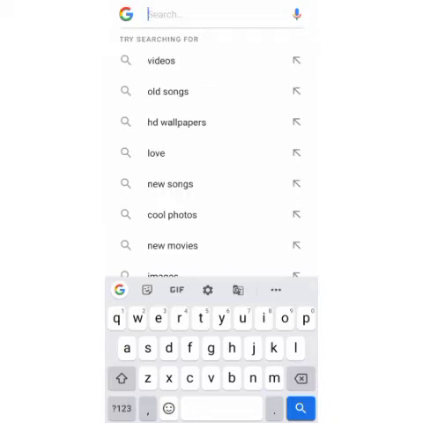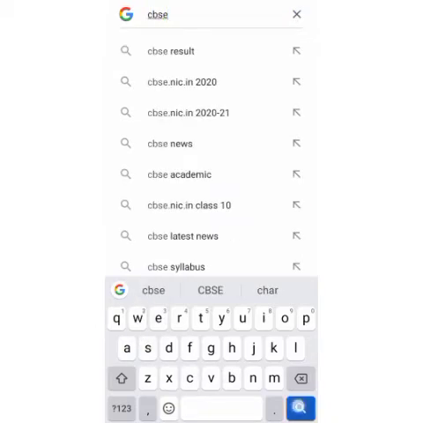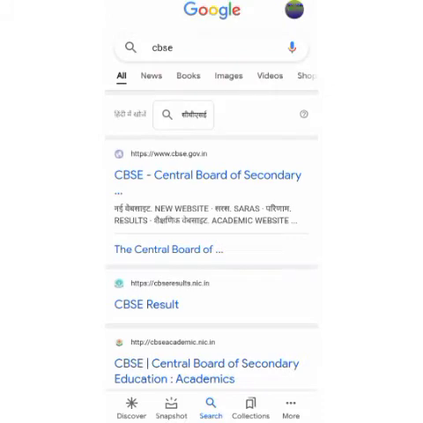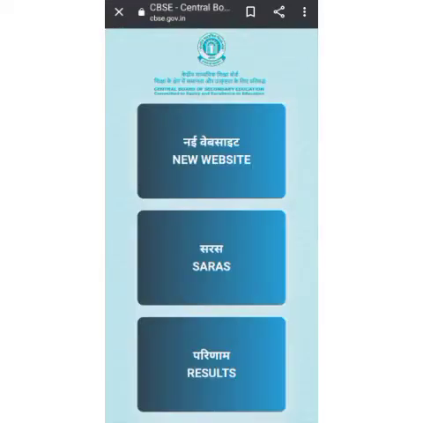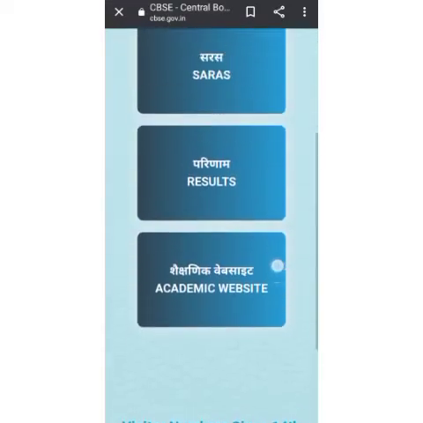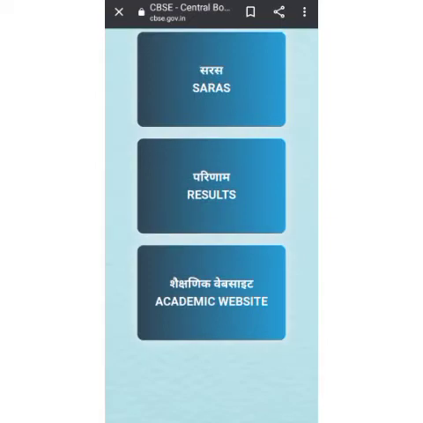So firstly, you have to search CBSE. Then click on the search bar. Then you can see CBSE's official website on the top. Then click it. In the last, you can see academic website. Click on this.